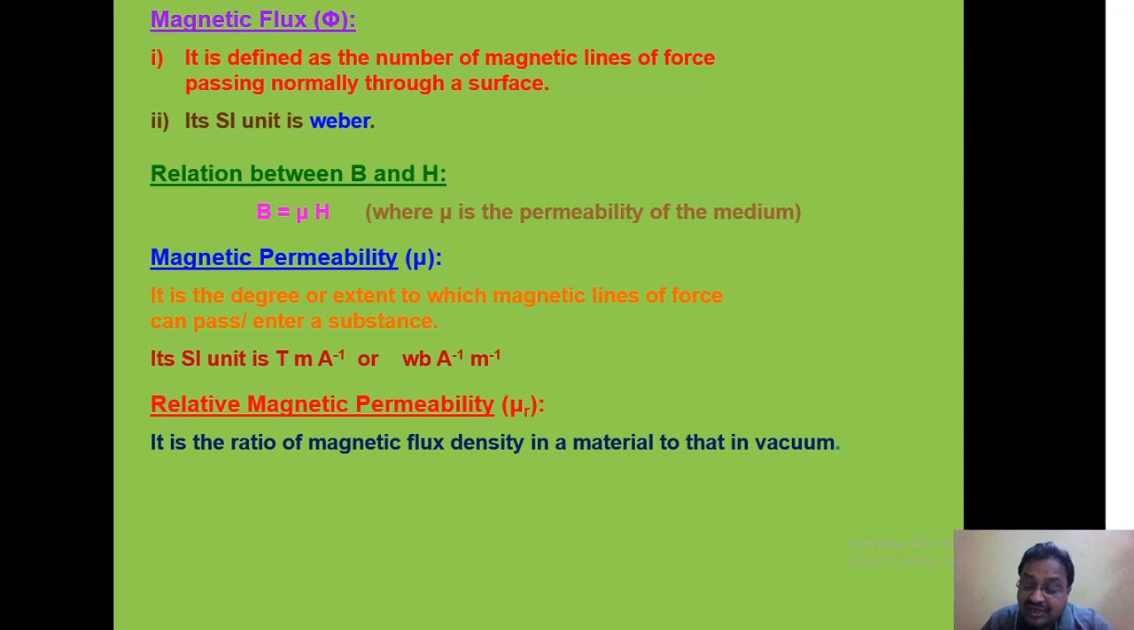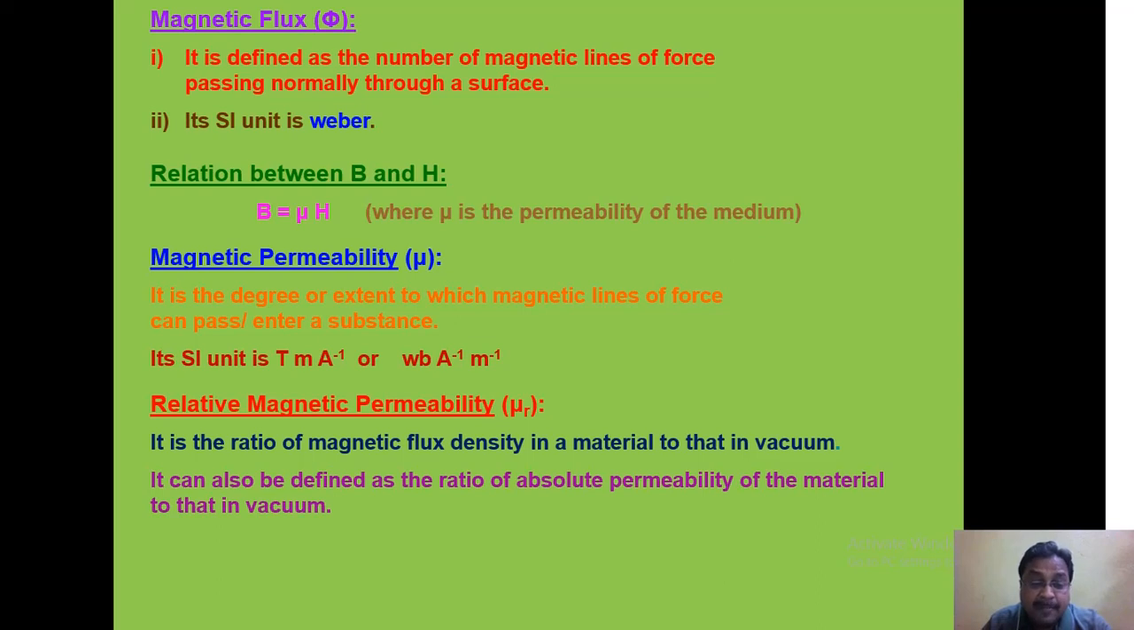The word relative suggests that the magnetic permeability of one substance will be compared with a standard value, and the standard value of permeability will be taken as that of free space or vacuum. So, relative permeability is the ratio of magnetic flux density in a material to the magnetic flux density in vacuum. It is also defined as the ratio of absolute permeability of the material to that of the vacuum.